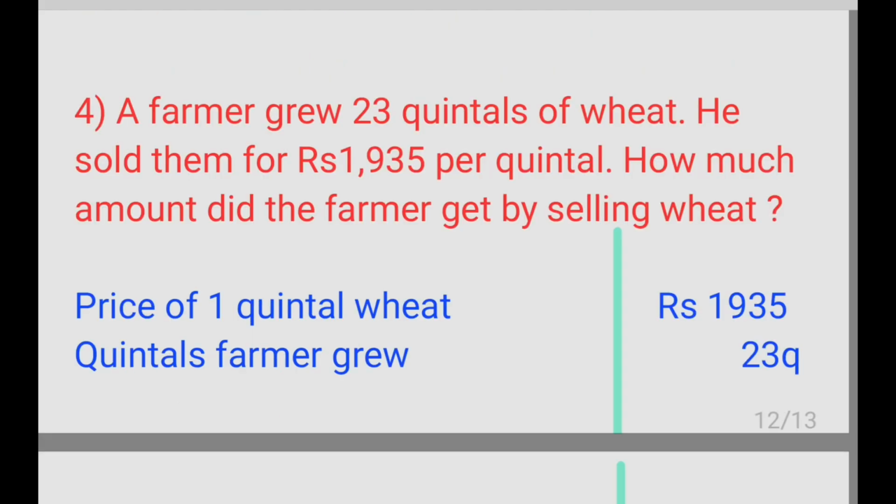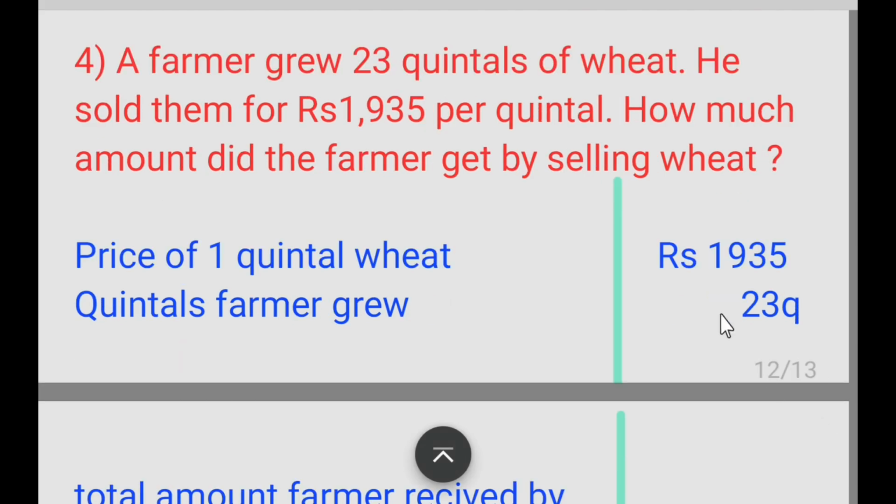The amount paid by the dealer is 55,809. Fourth question. A farmer grew 23 quintals of wheat. He sold them for rupees 1,935 per quintal. How much amount did the farmer get by selling wheat? Price of 1 quintal of wheat is 1,935 rupees. The farmer grew 23 quintals.